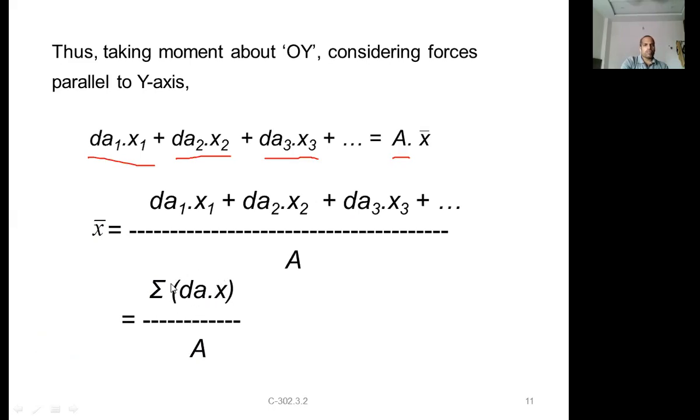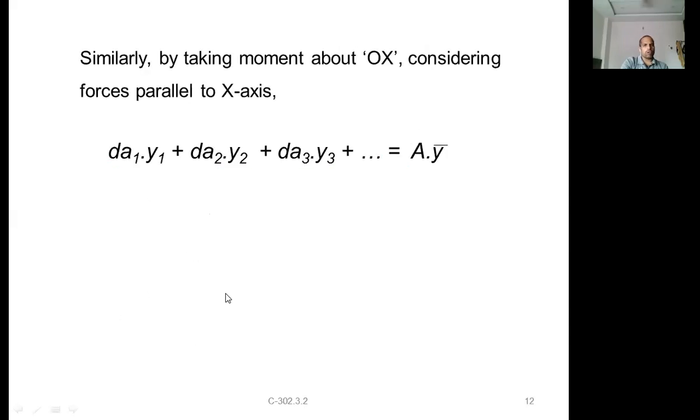Algebraic sum of areas divided by total area will give your x bar. X bar is the centroidal distance from the y-axis. That is nothing but x bar.